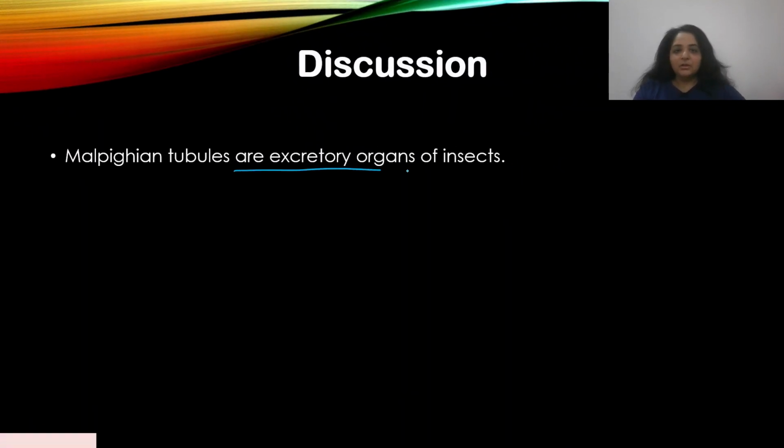We've also studied this extensively in cockroaches. The Malpighian tubules are responsible for that. They behave as excretory organs. This is also direct. Okay, let's move on.